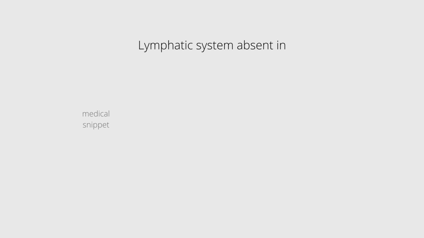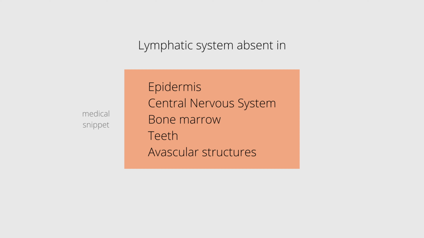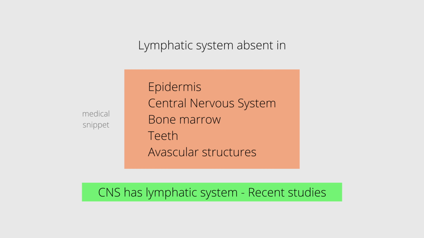Almost all tissues of the body have lymph channels that drain excess fluid directly from the interstitial spaces. But they are absent in the epidermis, central nervous system, bone marrow, teeth, and other avascular tissues. It was believed for decades that the central nervous system does not have a lymphatic system, but recent research has revealed that the central nervous system also has a lymphatic drainage system. It is too complex to explain in this video. I have given the link to the research paper in the description. Interested people can have a look at it.